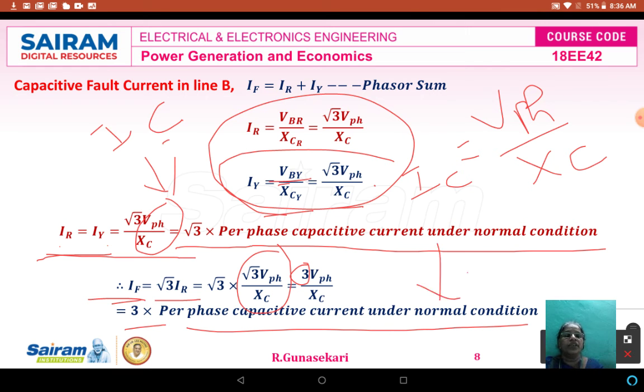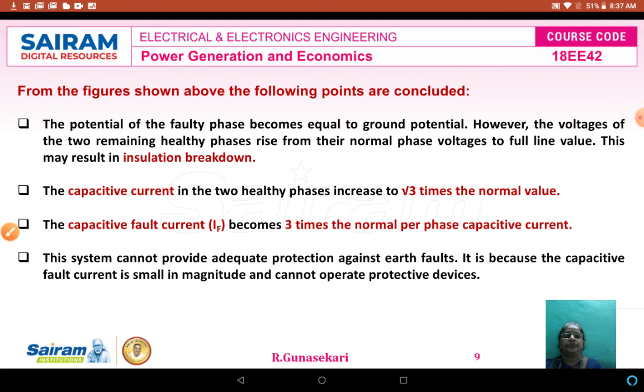You compare these two formulas: IR, IY is nothing but root 3 times the per phase capacitive current under normal condition. If the fault occurs, what is the fault current? 3 times the per phase capacitive current under normal conditions. Okay, so this is the difference between normal condition and fault conditions.